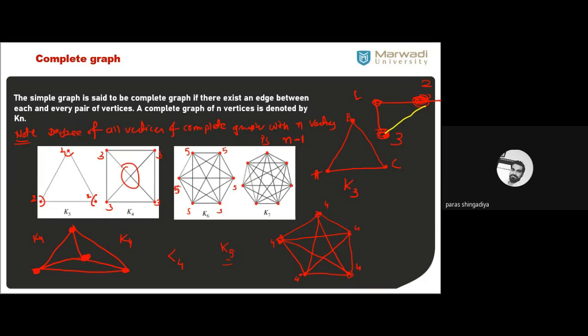Clear? So here some examples are given. The first graph is a K3 graph. We consider 3 vertices and then connect them. Clear? Now you can see that each and every pair is connected there. So that is K3. That is a complete graph K4. Clear? 4 vertices considered, and check that each and every pair is connected. Clear? That is K6, K7. Clear? Each and every pair is now connected. So these are for the minimum quantity of vertices.